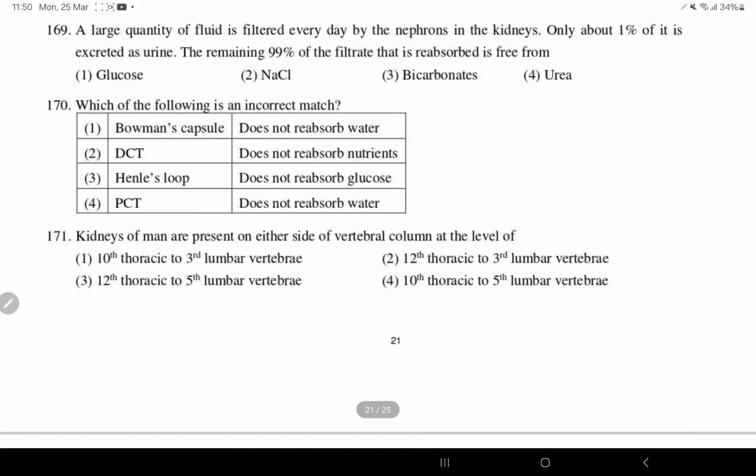170. You have to show the incorrect match. Bowman's capsule does not reabsorb water, right? DCT does not reabsorb nutrients. That's right. Loop of Henle does not reabsorb glucose, right? PCT does not reabsorb water, wrong. So this one is the wrong one.